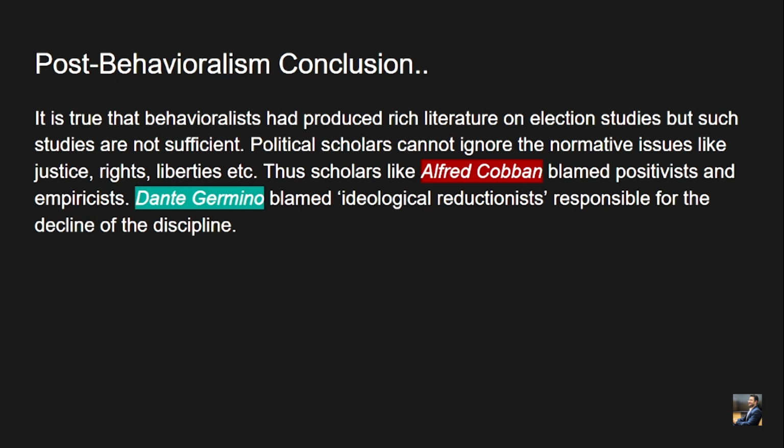Thus, scholars like Alfred Corbett blamed positivists and empiricists because of their major emphasis on scientific approaches and completely ignoring values in political science, right? So Dan Chamino blamed ideological reductionists as responsible for the decline of the discipline. Very fair point.